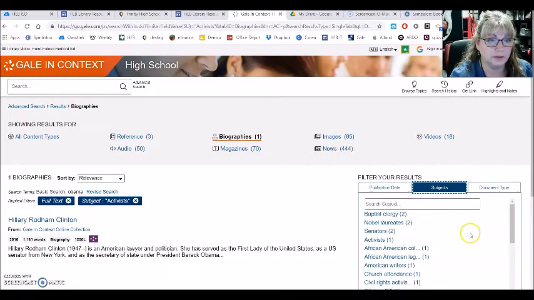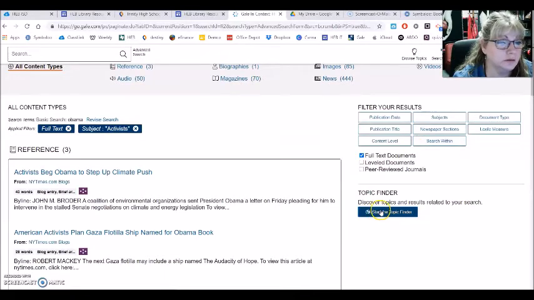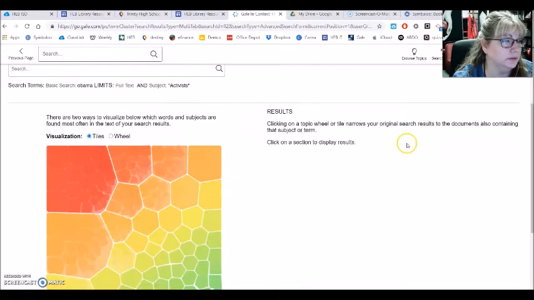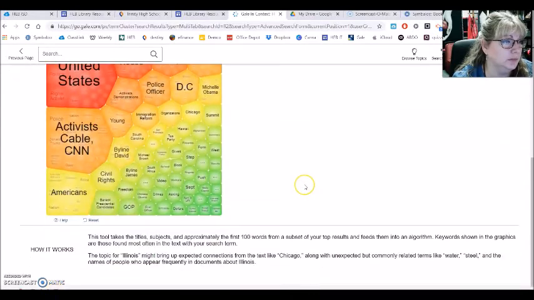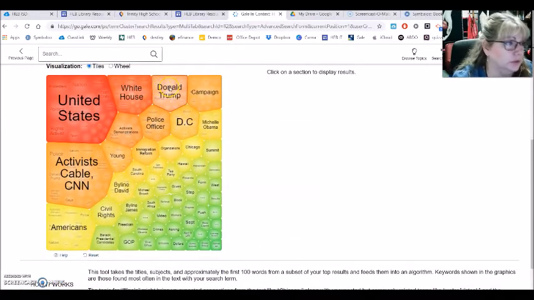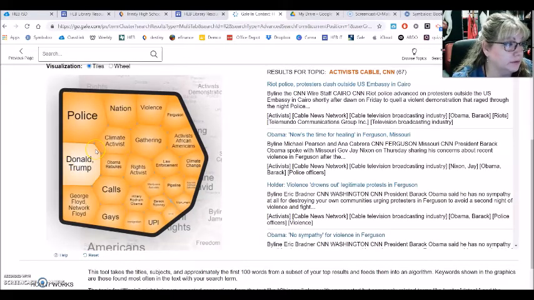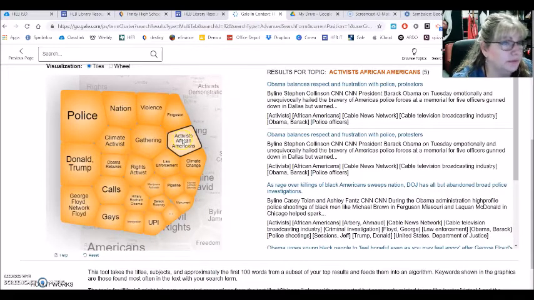So go back to our subjects. One thing that you might want to try is this topic finder. I really like this in Gale, and Gale's the only one that has this. They give you a visual of all of the types of articles that have Obama in it. So I chose activist. So now maybe we could get what we were looking for. Activist African Americans. Now your results are going to display over here.